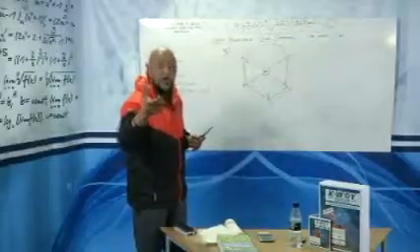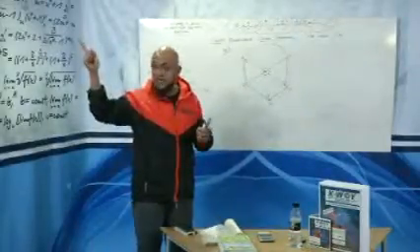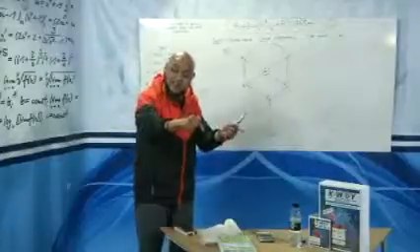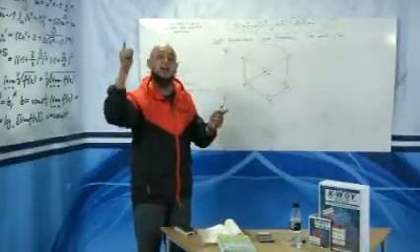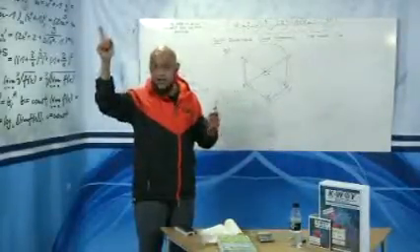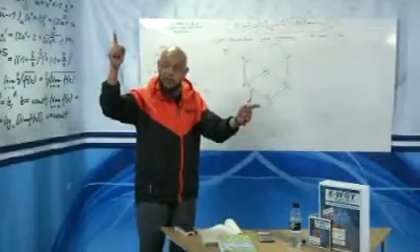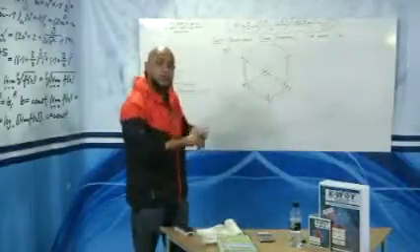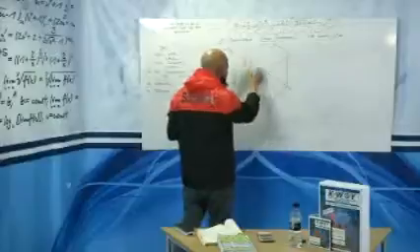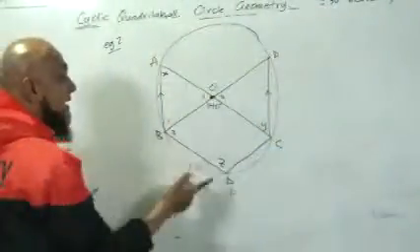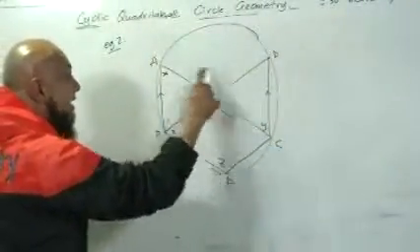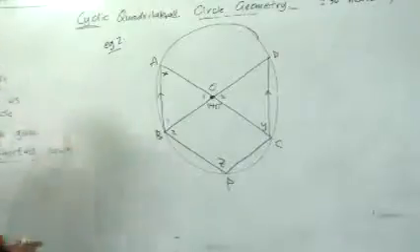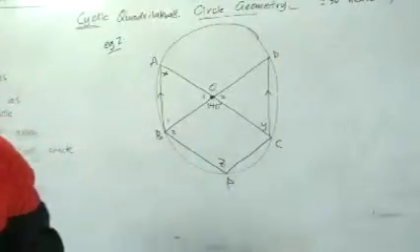A chord. A chord is a line from one end of a circumference to the other, but doesn't go through the center. A diameter is a line from one end of the circumference to the other end of the circumference of a circle, but must go through the center. So hence, when they tell you that AC and BD are diameters, they are implying that O is the center of the circle.